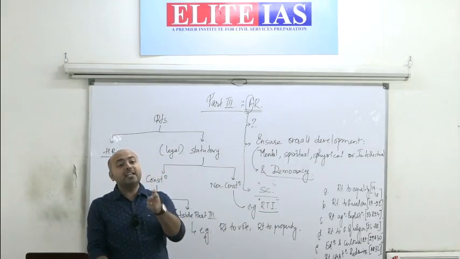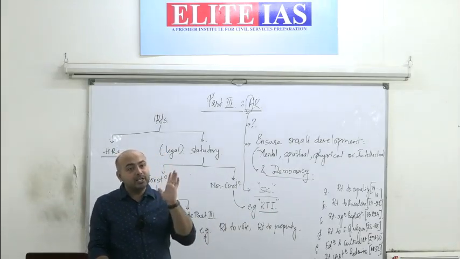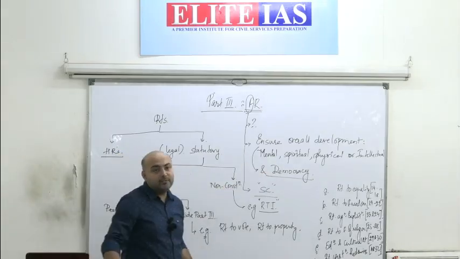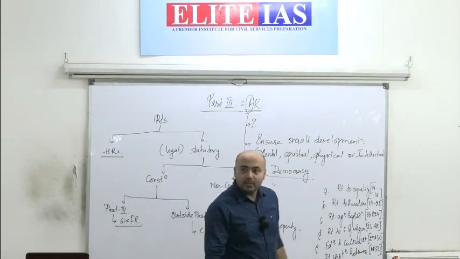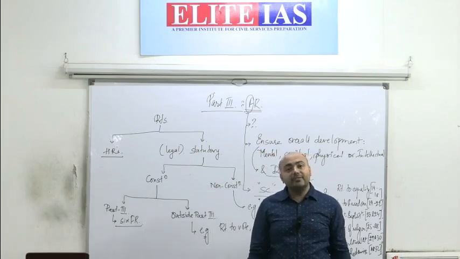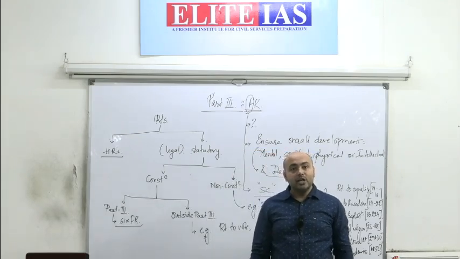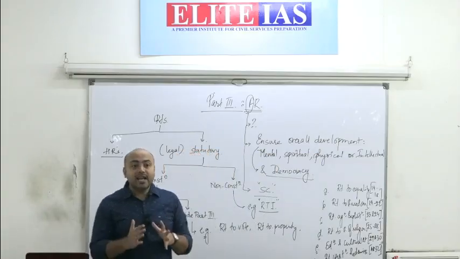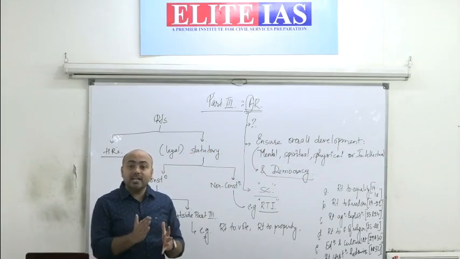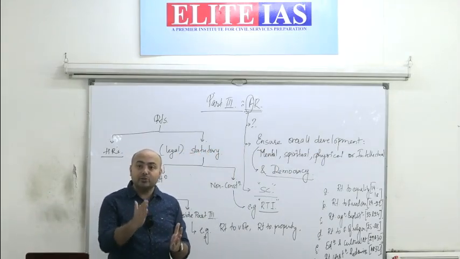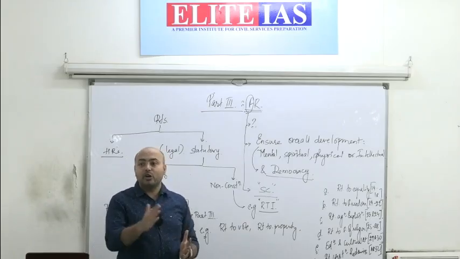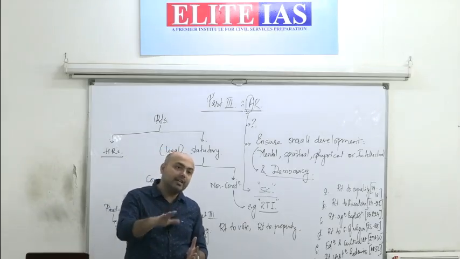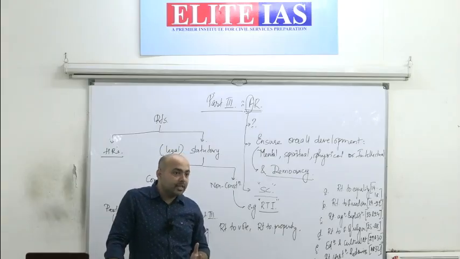Similarly, the right against exploitation is available to us not only against the state, it is also available against every individual. Clear? So remember, these rights are generally justiciable against the state, so that the state does not become an unlimited, exploitative, totalitarian state. Clear?